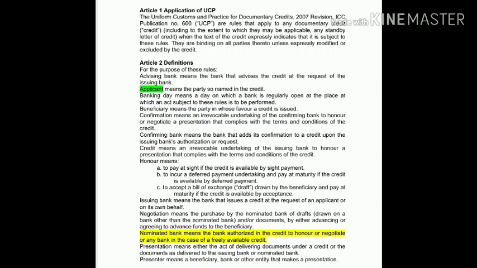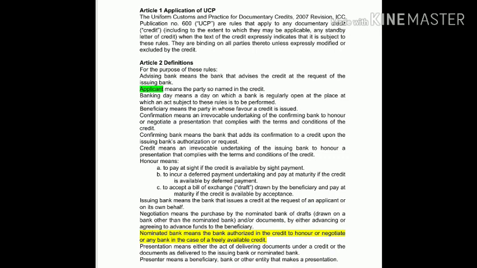Whereas negotiation means the purchase by the nominated bank of a draft drawn on a bank other than the nominated bank, and documents, by either advancing or agreeing to advance the funds to the beneficiary. So here negotiation means also a payment.